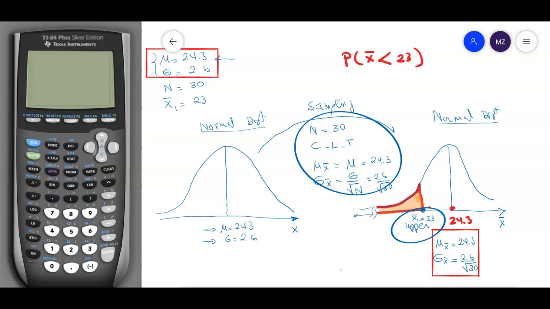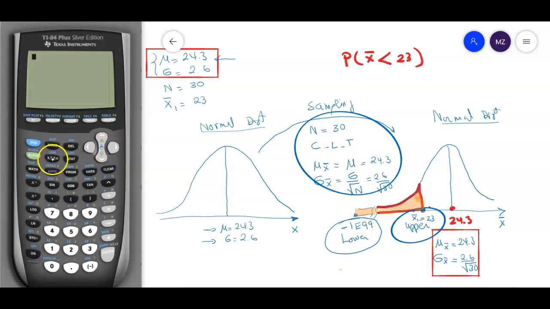The lower bound is going to be somewhere here. Of course, if you keep going all the way, this is minus infinity, right? So the lower bound is going to be minus 1 e to the 99. Okay, so now we have all the tools. We can use the calculator. So let's go to the calculator.